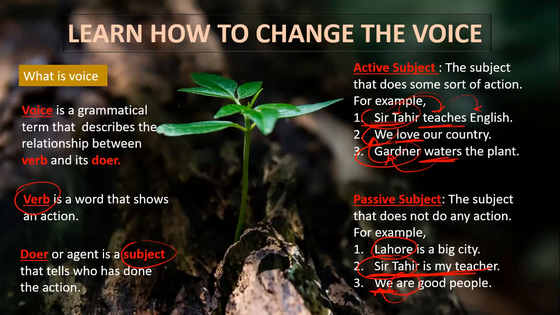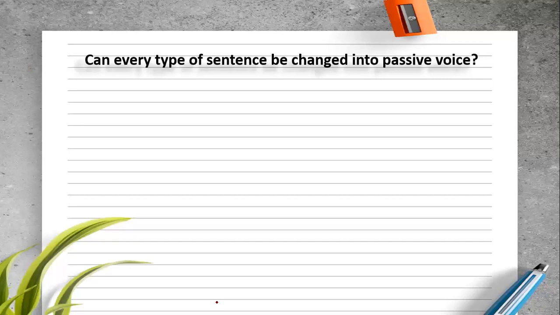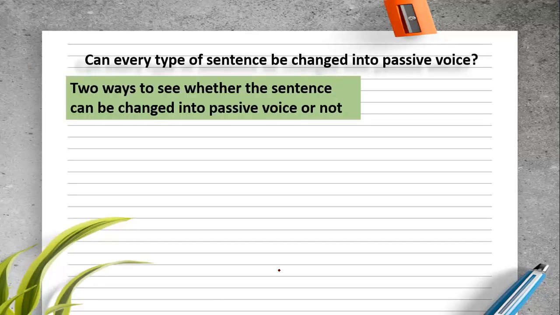Clear? That was the idea of what subject and verb are. Now, can every type of sentence be changed into passive voice? That is the basic thing we need to understand, because we cannot change active into passive or passive into active unless we know which sentence is active and which is passive. So we need to understand two ways to see whether a sentence can be changed into passive or not. Both ways always come together in a logical way.